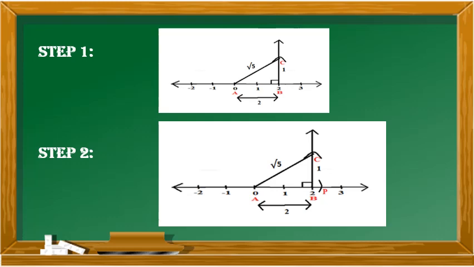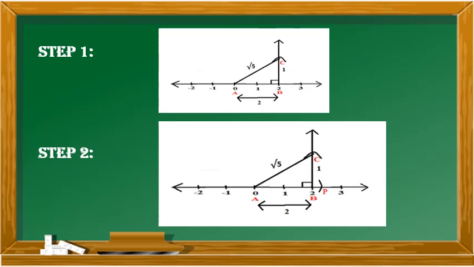Now at B, place a protractor and draw a perpendicular. Join B to the 90 degrees point and extend it. Now with the help of a compass, with 1 centimeter radius and B as center, cut an arc on the perpendicular line and mark it as C. Now join AC. This AC is root 5. Now we have formed a right angle triangle ABC. What do we have to do? We have to represent square root of 5 on the number line.